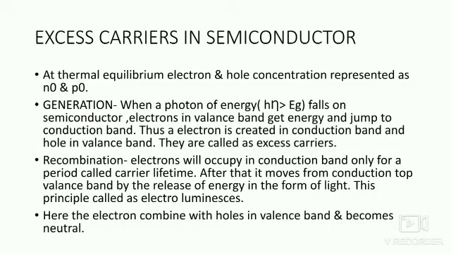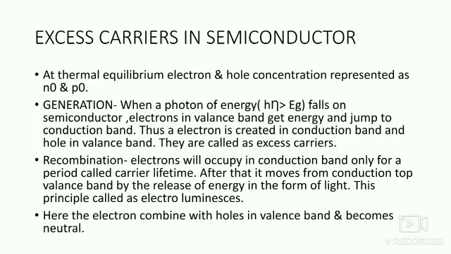Hence the positive current cancels with the negative current, and the net current is equal to 0. Now in thermal equilibrium, electron concentration and hole concentration are represented as N0 and P0. That is, N0 is the electron concentration and P0 is the hole concentration.